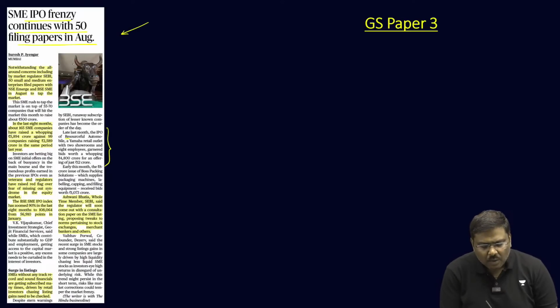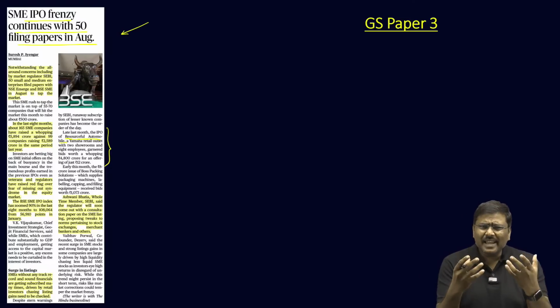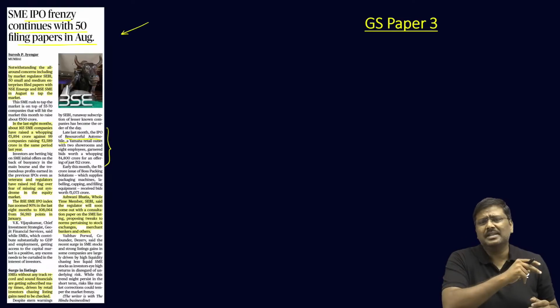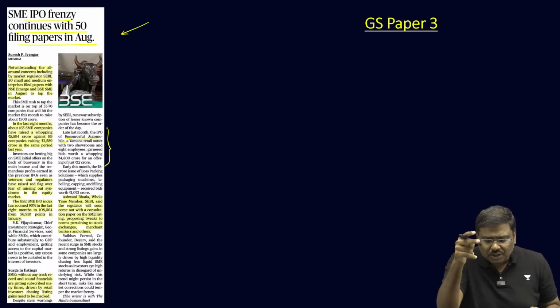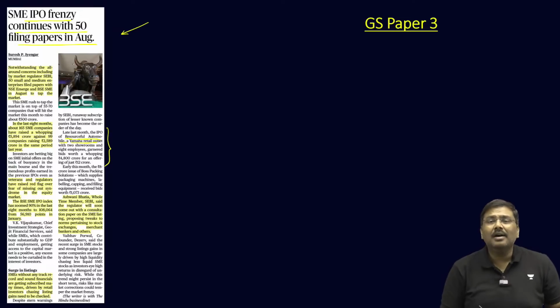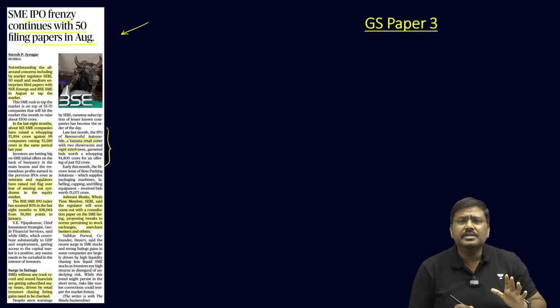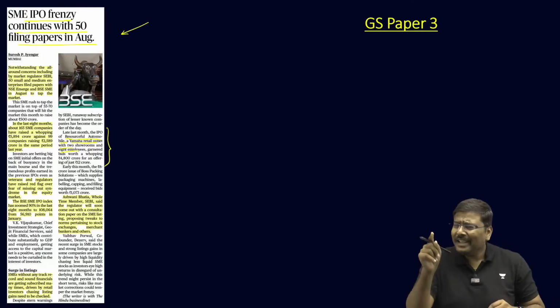There was one SME IPO which was conducted for Entity Resourceful Automobiles, which is running 2 showrooms of Yamaha bikes, just 2 showrooms of Yamaha products. And have a look at this, they have only 8 employees, 2 showrooms, 8 employees.